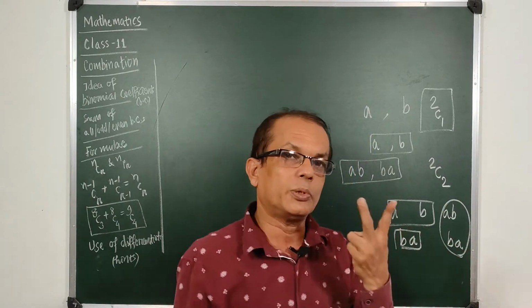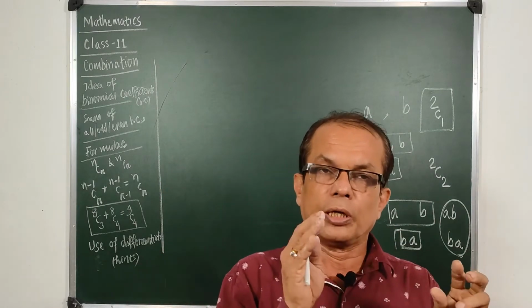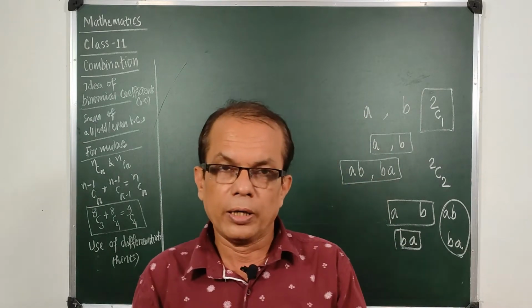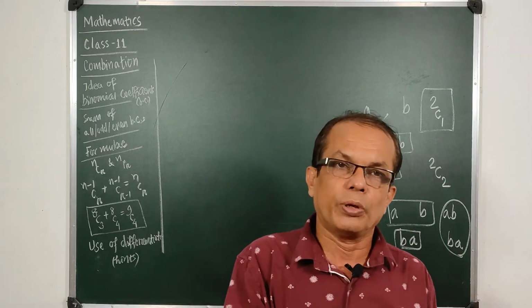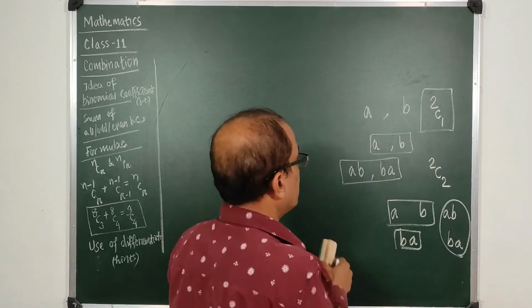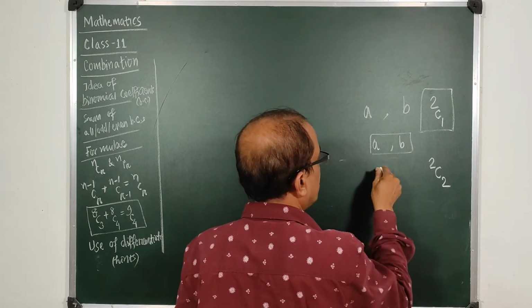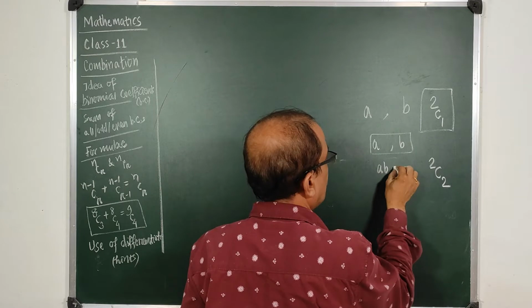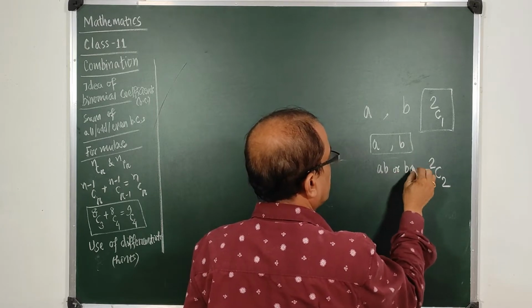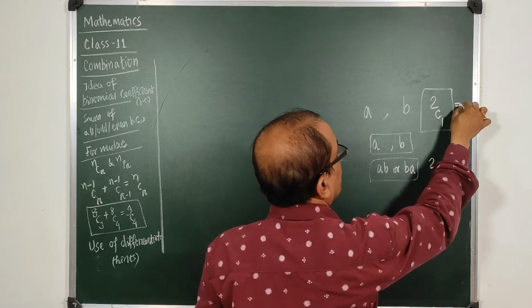So marriage between two people makes one couple, whether the woman gets married to the man or the man gets married to the woman. There is only one marriage. So marriage between two people gives you one thing. So this is a combination in which you take either AB or BA, and this is 1. So 2C2 is 1, while 2C1 was 2.